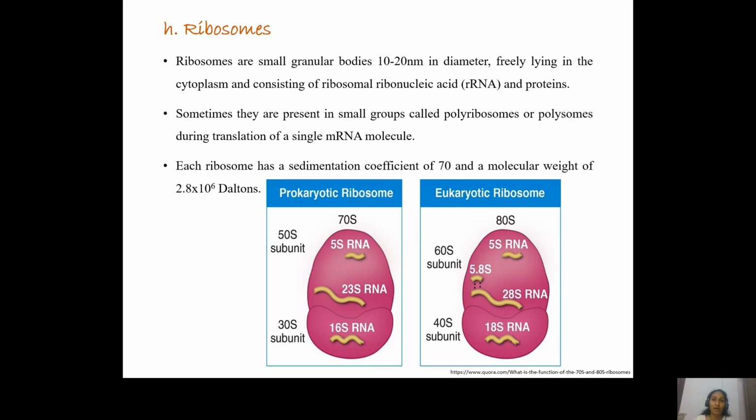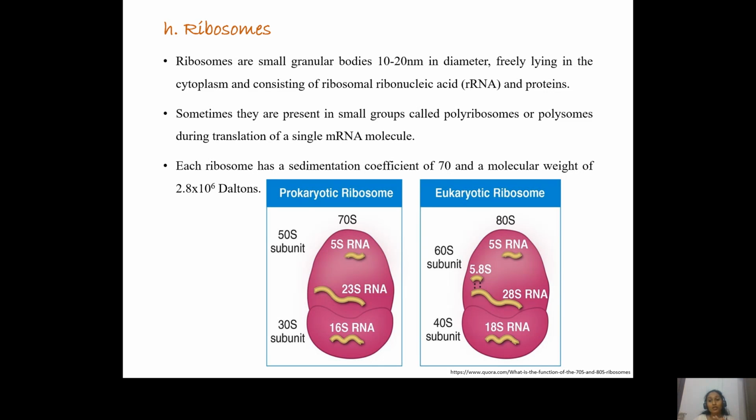And particularly in prokaryotes, many ribosomes are attached together on the mRNA that is being synthesized. So we all know that in prokaryotes, transcription and translation occur simultaneously. So as the transcription process is ending, the translation process will already be starting from the other end of the mRNA. So these ribosomes are attached onto the mRNA in the form of beads on a chain. That condition is called polyribosome or simply polysomes.